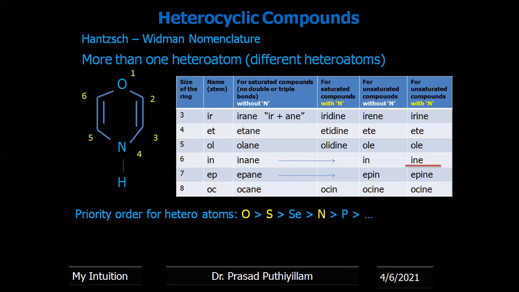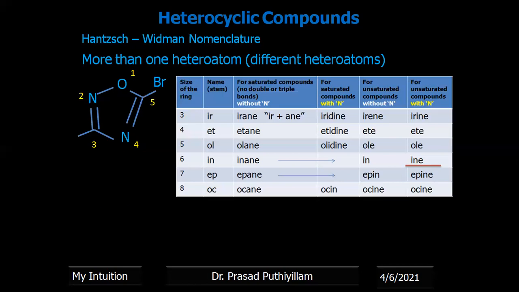Both ways, if you count, number 4 will be given to the nitrogen. Therefore, it is 1,4 oxa plus aza plus ine. So here oxa and aza, we cannot cut the last letter of that word, but between aza and ine the a is removed, therefore it becomes azine, oxazine. So it is 1,4-oxazine.